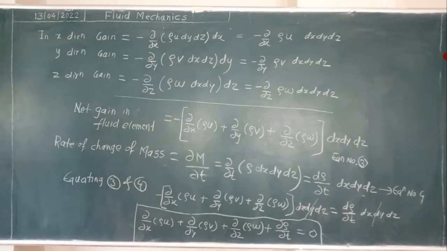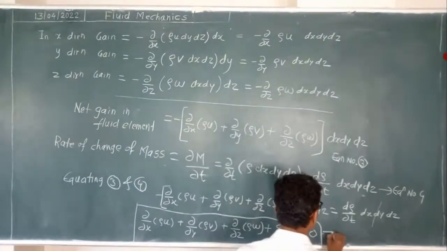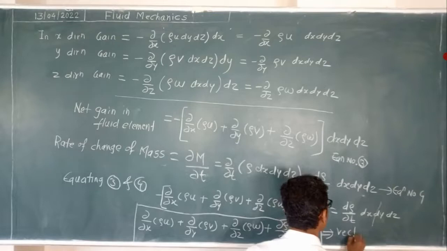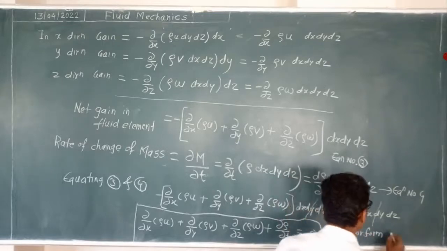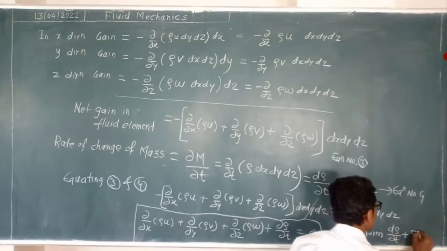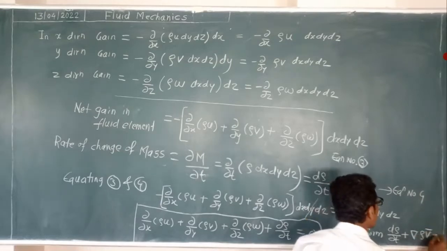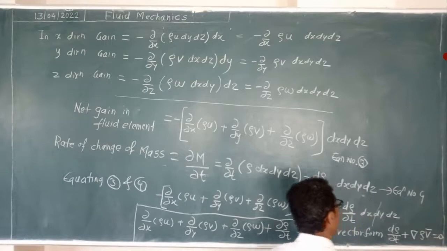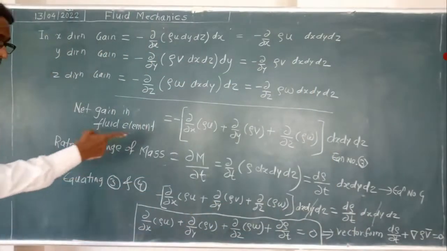Okay, now this is the vector form. In the vector form we can write: ∂rho/∂t plus the gradient operator dotted with rho V bar, equal to 0.